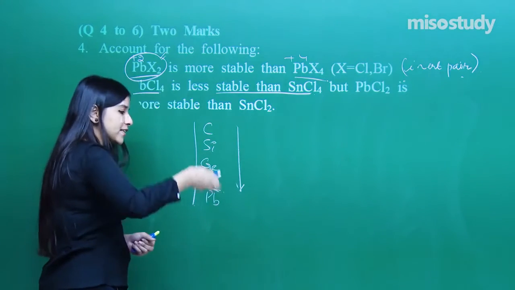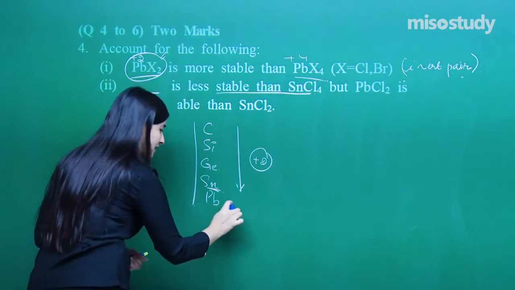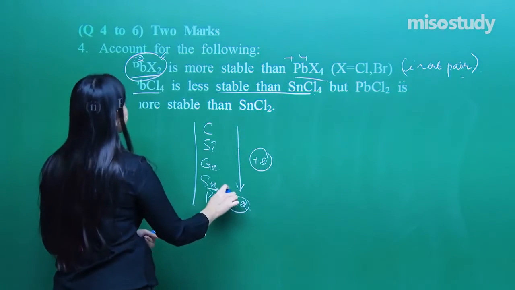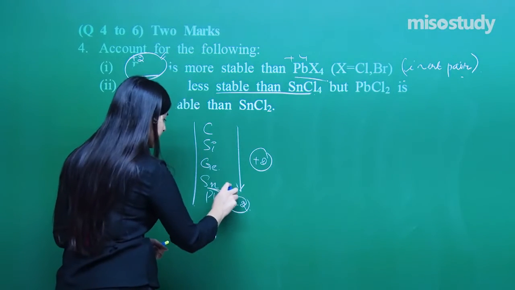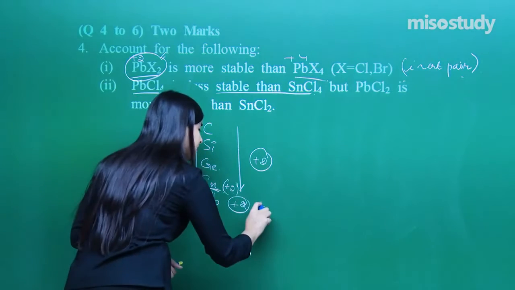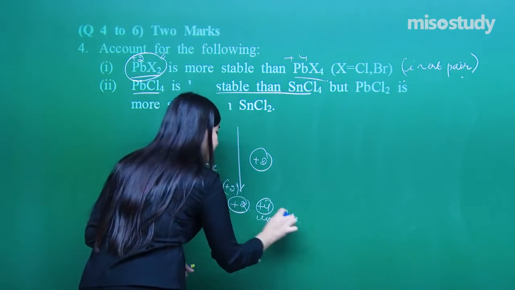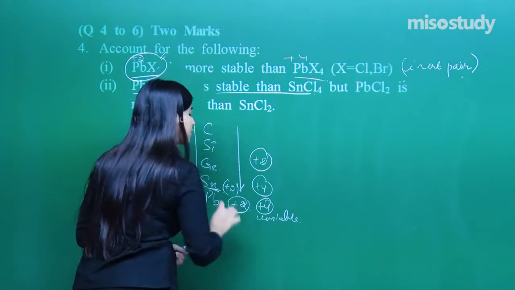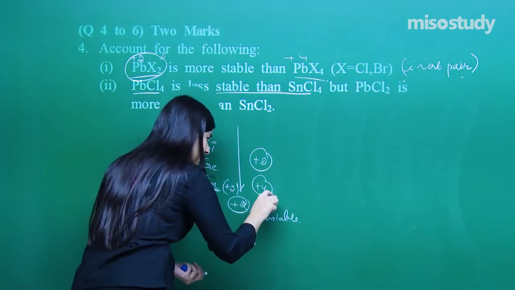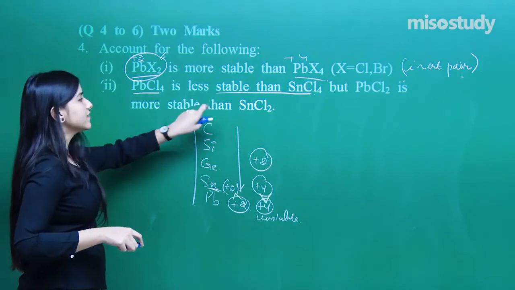So the inert pair effect says whenever we are going down the group, +2 is getting more stable. Yes. So lead +2 state will be more stable as compared to tin +2 state. And lead +4 will be unstable as compared to tin +4 state. Right. So this is unstable. We can say that in here this is more stable and in here this is more stable, and we have got the answer over here.